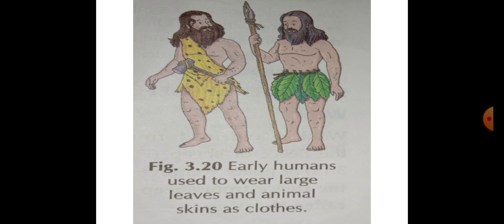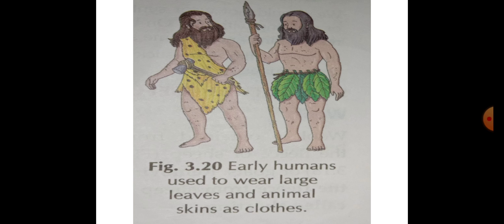So how did they cover their body? They used big leaves of trees, bark of trees, and they also covered their bodies with animal skin. You can see in the figure that early humans used to wear large leaves and animal skin as clothes. The simple reason is they did not have any idea about fibers from which yarn is made.